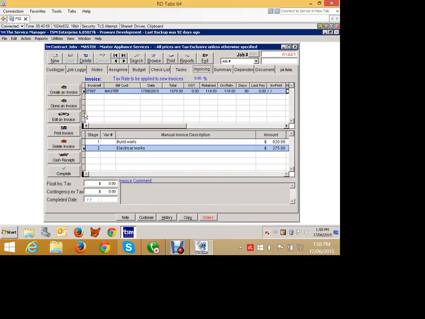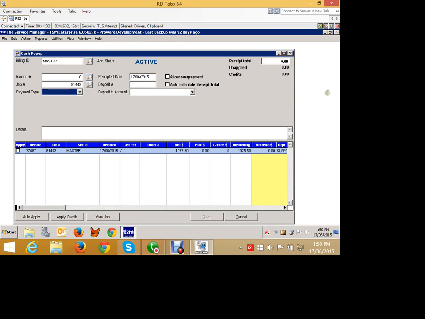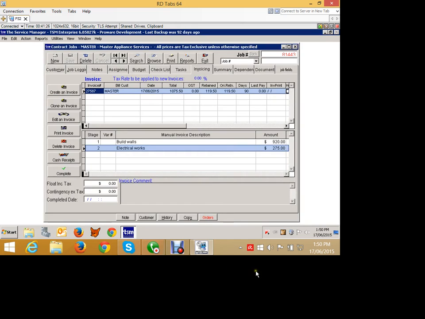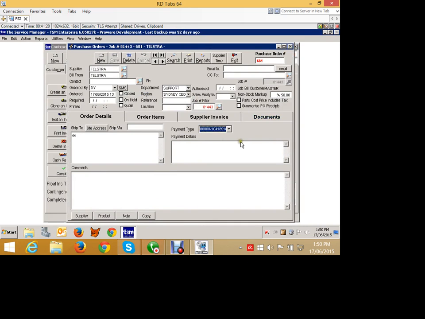So we'll go into our invoicing here and we'll go and do a cash receipt. So let's just receive the whole lot, which is $1,075.50. We'll go and save that. Payment type, that's cash. Okay, so we received our cash receipt. What we'll now do is go and receive the goods in from the supplier.